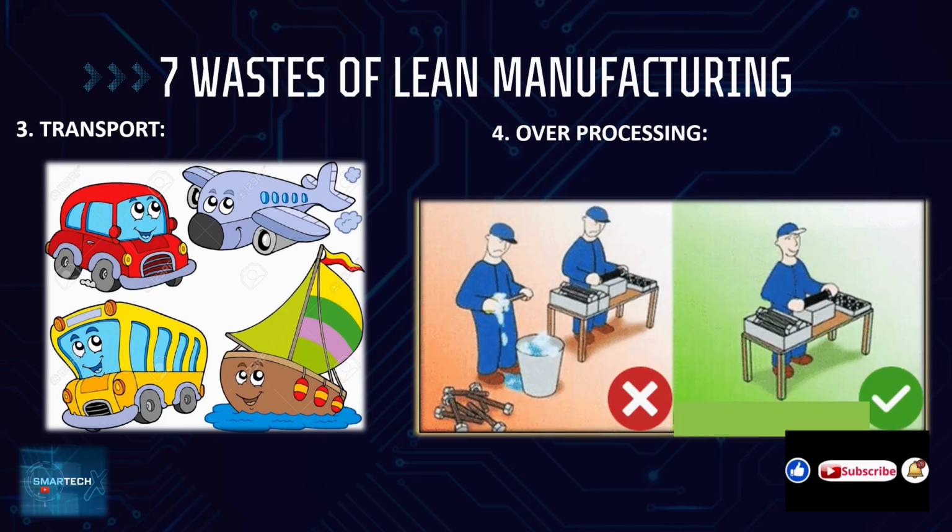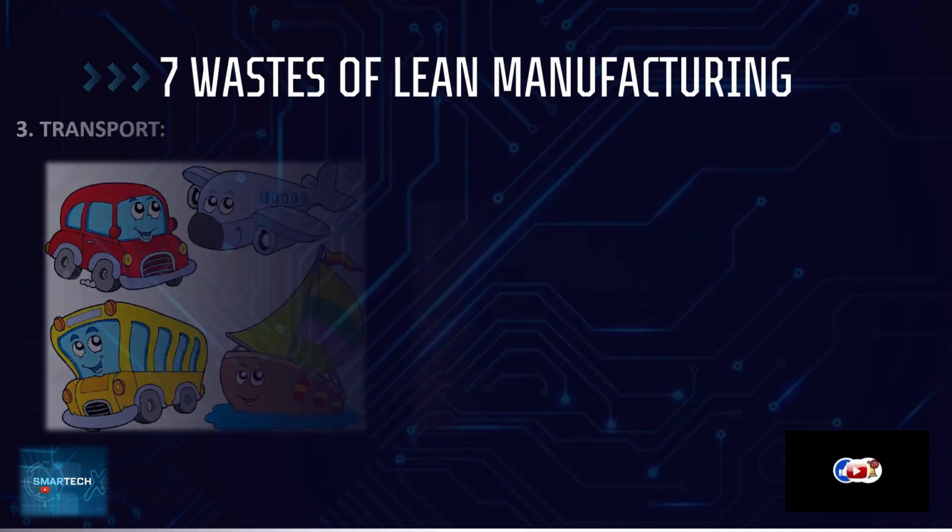And overprocessing is one more waste in the lean manufacturing system. Unnecessary incorporated processes are considered waste, such as packing and unpacking for sub-assembly in the same line itself, excessive inspections, and deburring parts. For deburring parts, I can suggest taking some preventive actions in the tooling itself while doing the processing. These are the overprocessing wastes.